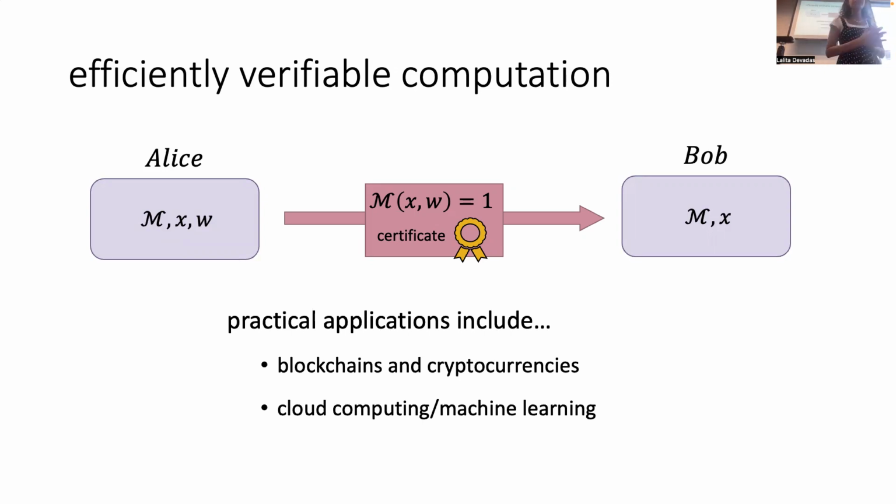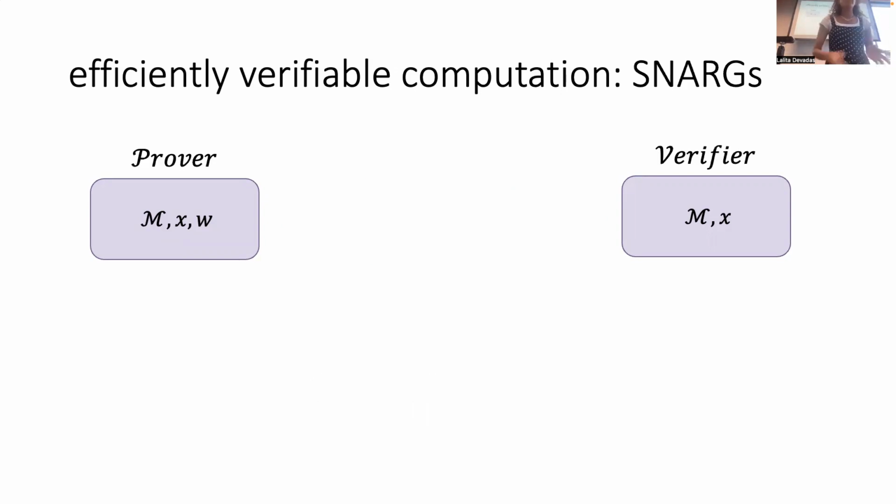One thing I'll just note at the beginning, we're not concerned about privacy here. I'm not going to prove any zero knowledge properties. We're not showing hiding of something. There's no secret data here. Really, the question is just that Alice is going to prove to Bob that she's performed this computation correctly. So let me get a little bit more formal. I'm going to define what's called a SNARG, renaming Alice and Bob the prover and the verifier, which is slightly less fun, but it will be a little bit more helpful as we continue.